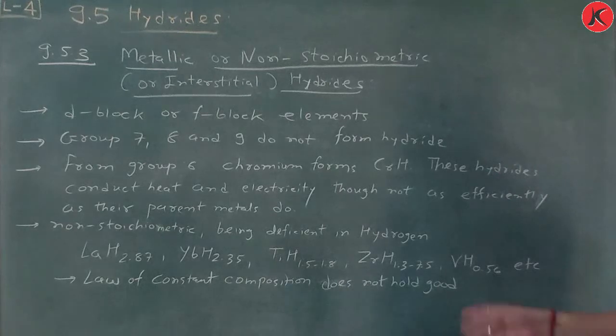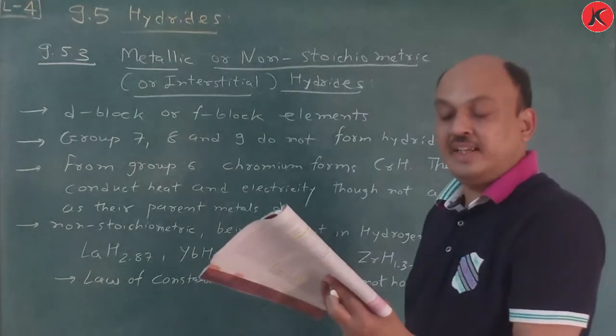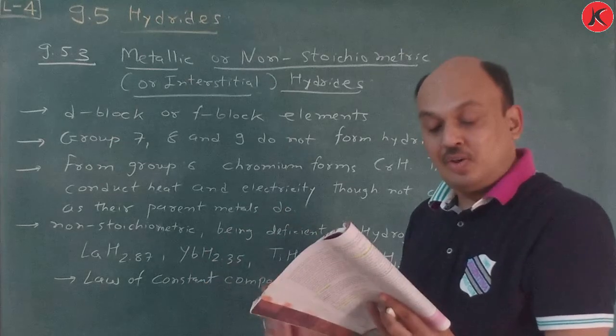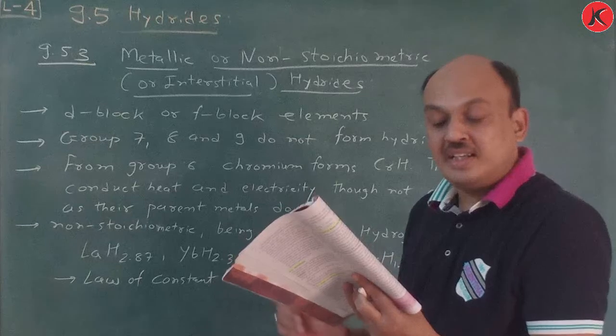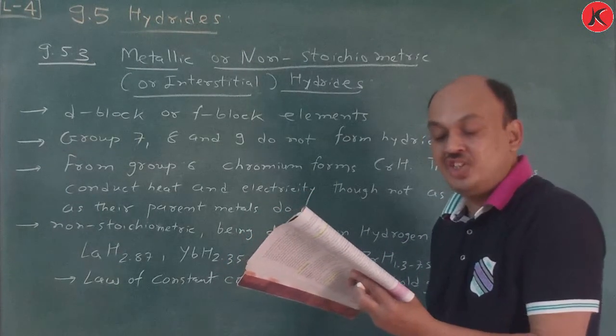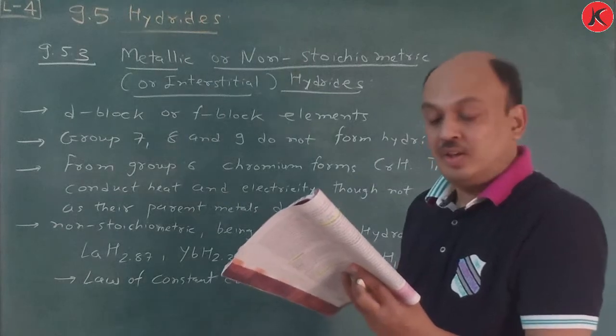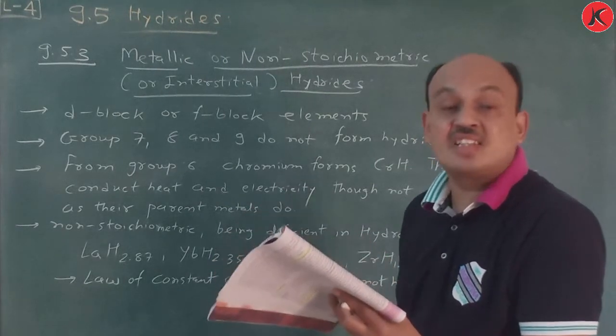Remember this one, this is important. Earlier it was thought that in this hydride, hydrogen occupies interstices in the metal lattice, producing distortion without any change in its type. Consequently, they were termed as interstitial hydride.